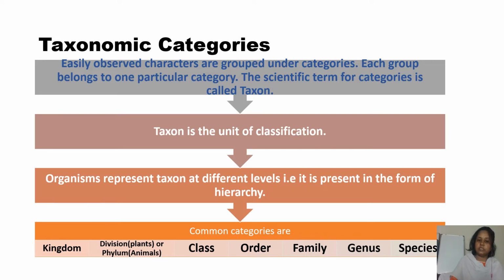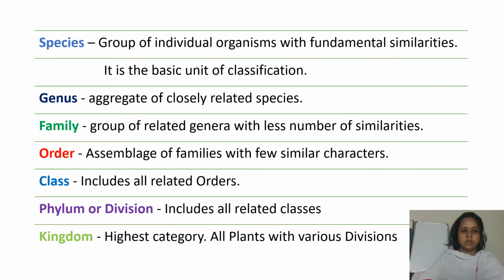How? First, they are grouped as a kingdom. Then comes division, and division is for plants, and phylum is for animals. Next comes the class, and then order. Next family, then genus, and then species. These are the common categories for every living organism. Let us learn about these categories.